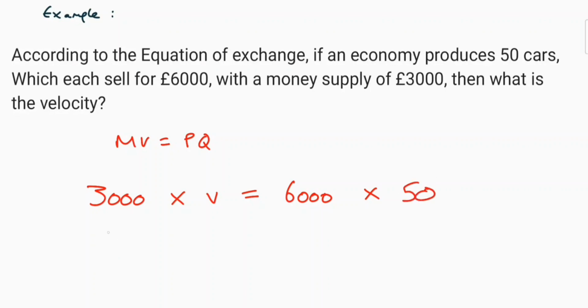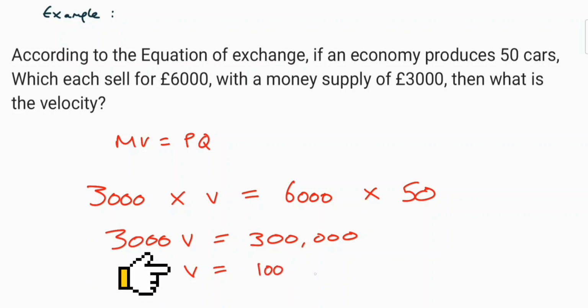This gives us 3,000 V equals 300,000. And all we do is we get V on its own to give 100, because all we've done is do 300,000 divided by 3,000.